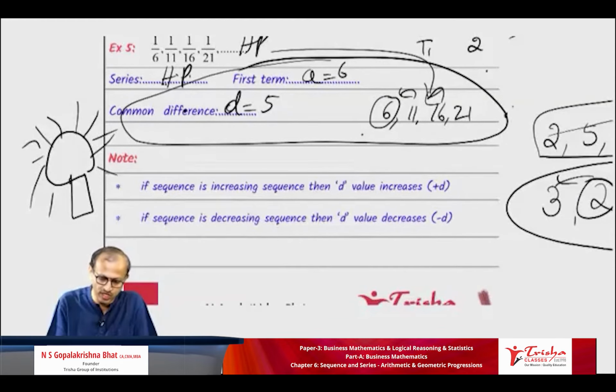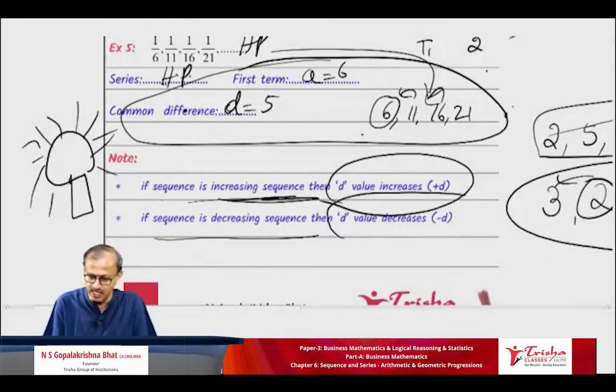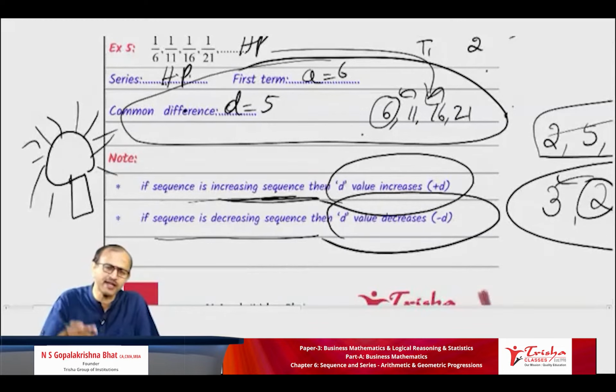Please make a note. Important point to note: if the sequence is increasing, the D value is positive. If the sequence is decreasing, the D value is negative. These are all very important when you do a lot of multiple choice questions.